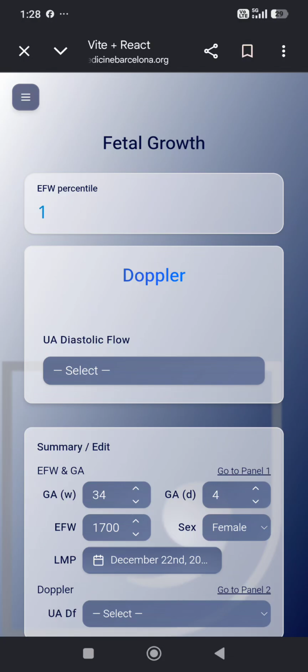In this way, you can calculate the different parameters of Doppler and EFW of growth scan and fetal Doppler.